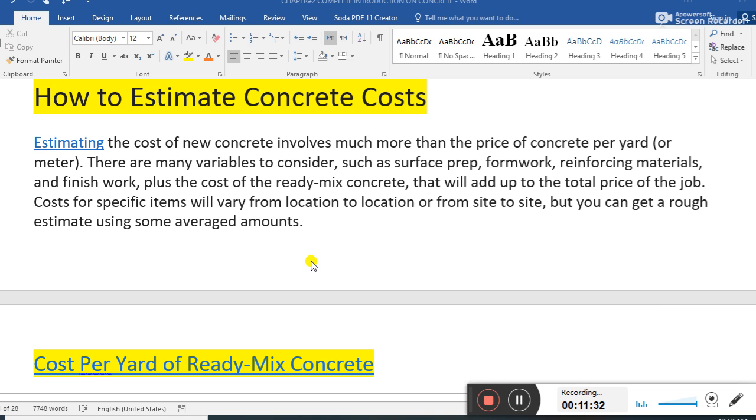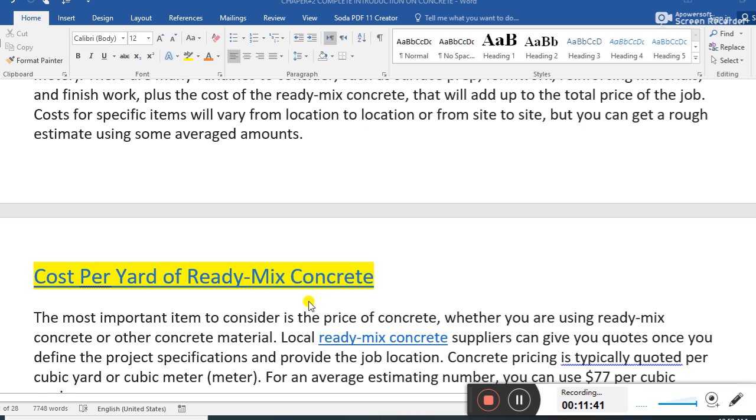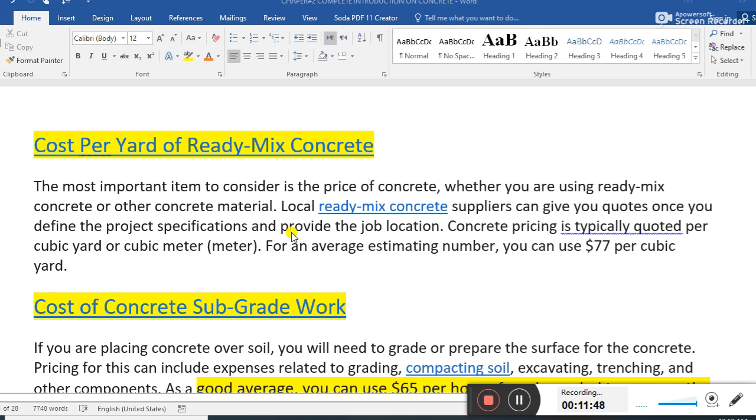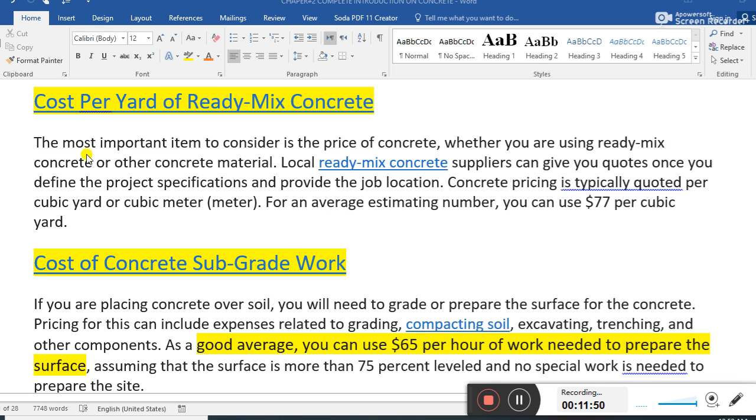This is very important knowledge about concrete, everything from concrete. Cost per yard of ready-mix concrete. The most important item to consider is the price of concrete, whether you're using ready-mix concrete or other concrete material.